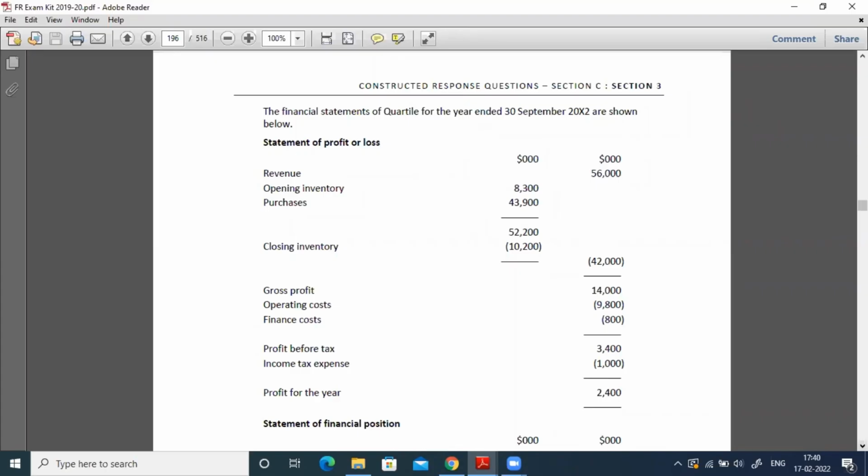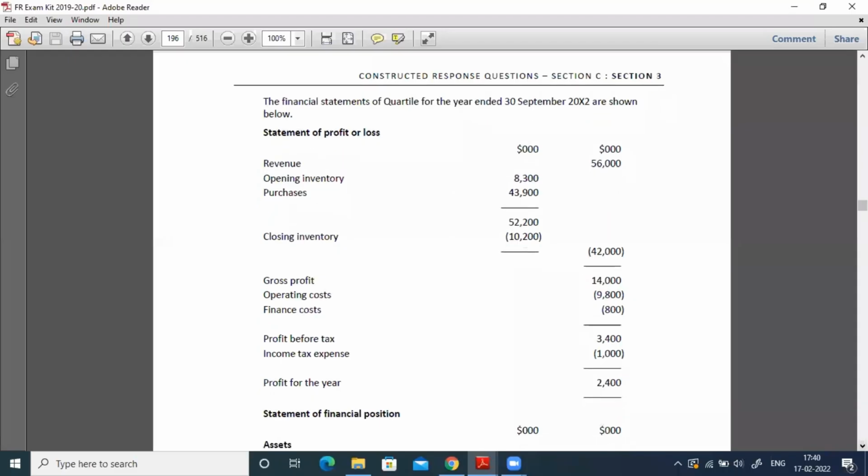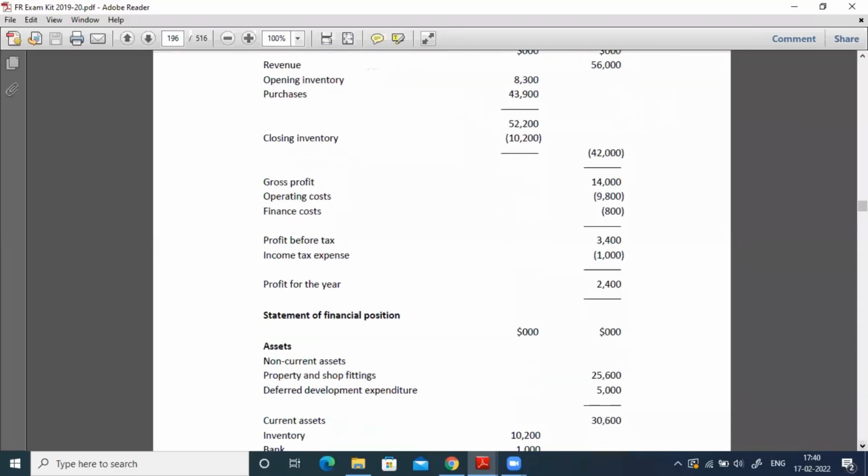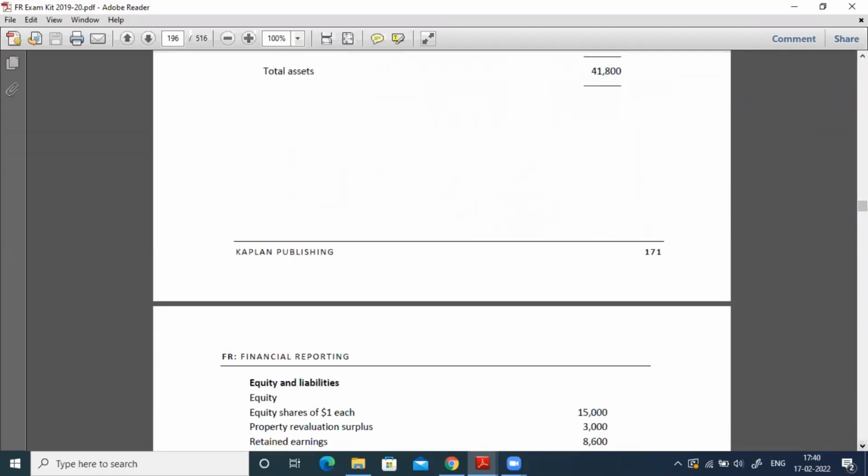You need to calculate the ROC of your firm, the current ratio of your firm, and the accounts payable period or the inventory turnover ratio of your firm. In order to compute those ratios, they provided the statement of profit or loss and the statement of financial position.